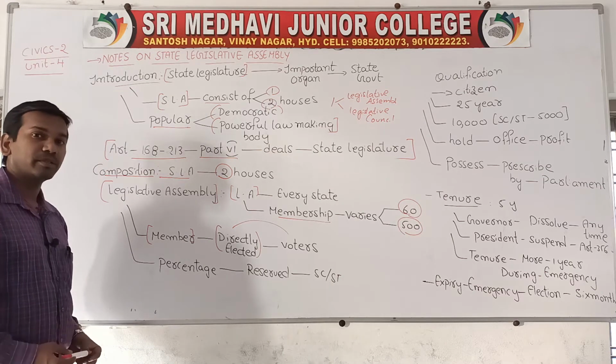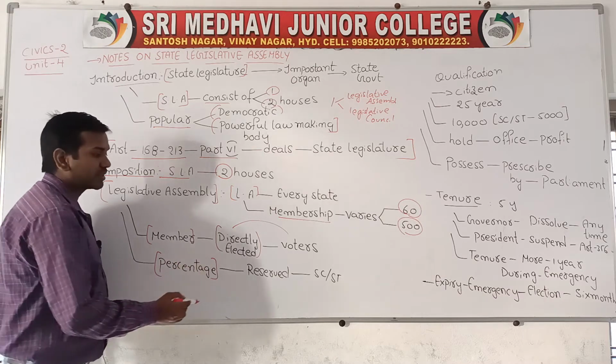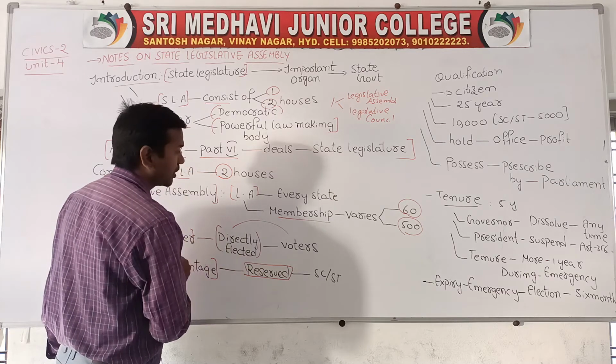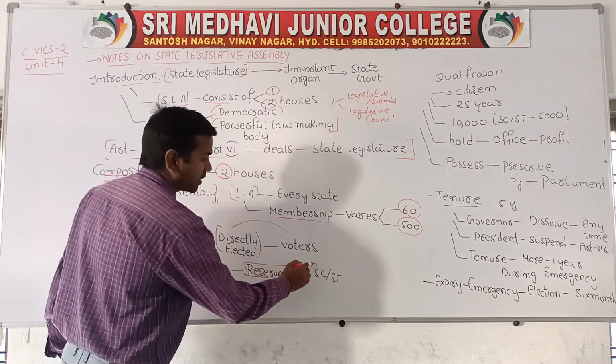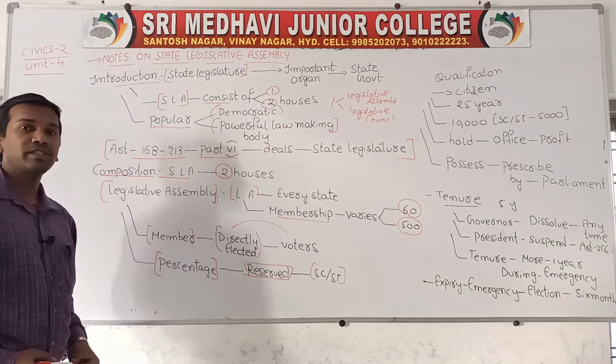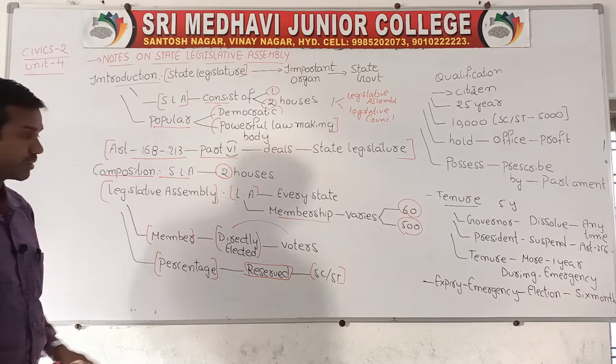Some of the seats in the legislative assemblies are reserved for SC and ST castes. That is also one point.